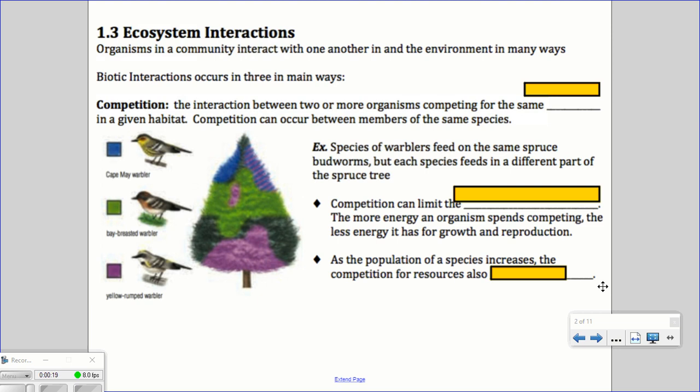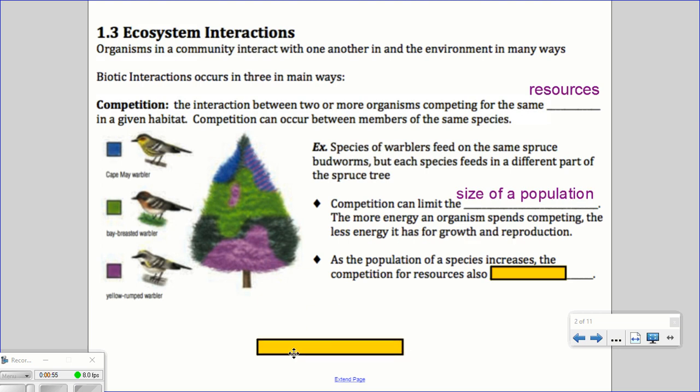Through competition, this is the interaction between two or more organisms competing for the same resources in a given habitat. Competition can occur between members of the same species. So for example, species of warblers feed on the same spruce budworms. Here is the spruce, and there are budworms, but each species feeds in different parts of the spruce tree. The Cape May warbler will stay kind of to the top, the bay-breasted warbler will be in the middle, and the yellow-rumped warbler will be more towards the bottom.